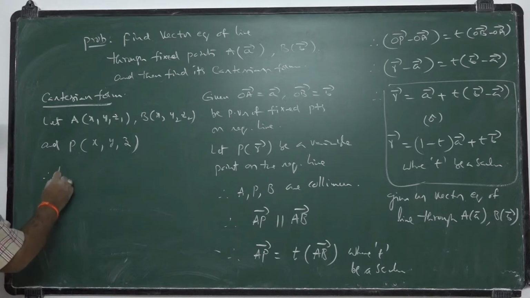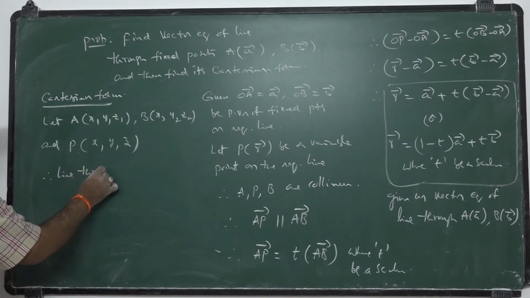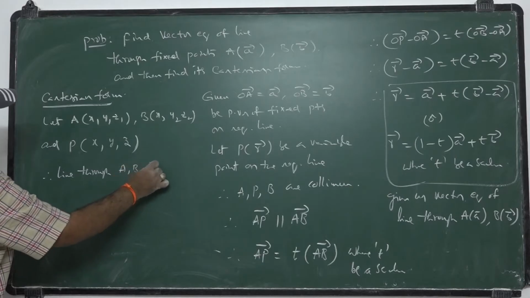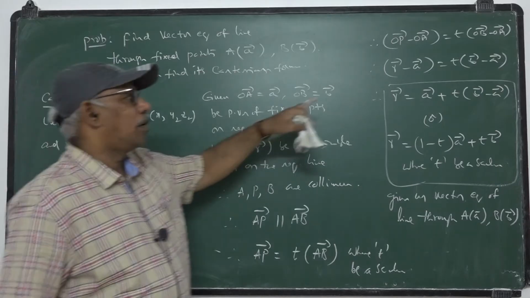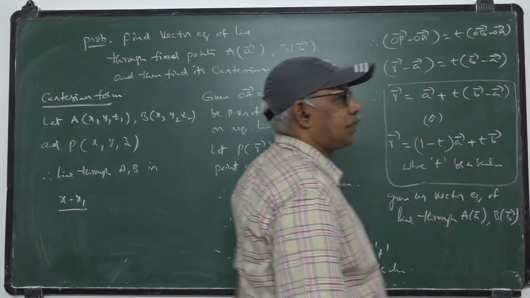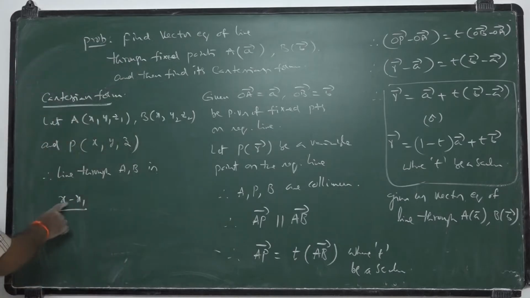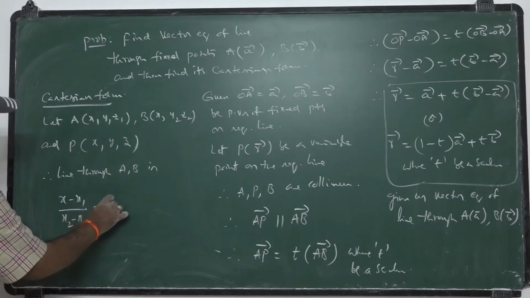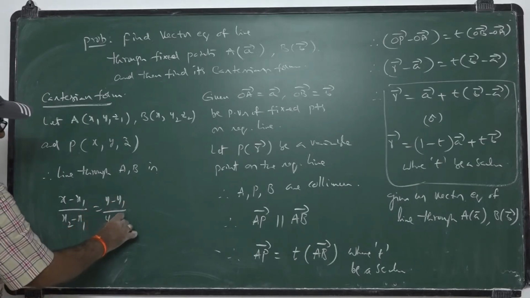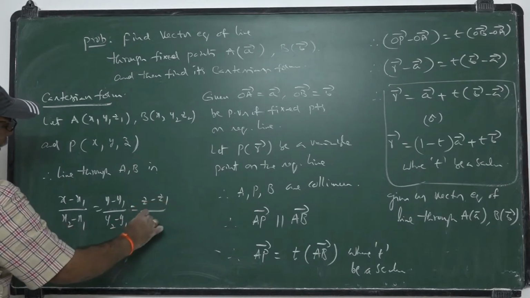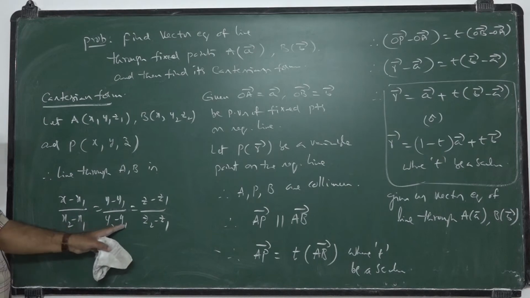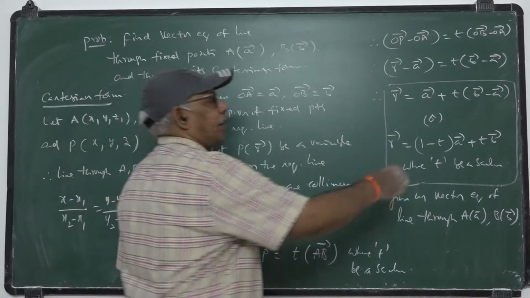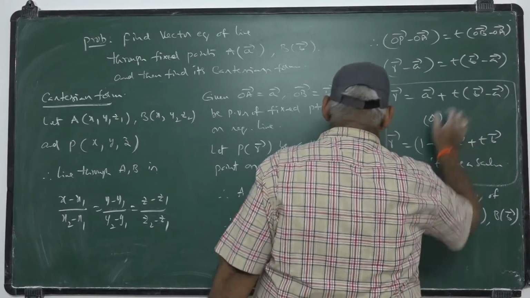So the line through A, B has the form r bar minus a bar equal to t into (b bar minus a bar). From that, (x minus x1)/(x2 minus x1) equal to (y minus y1)/(y2 minus y1) equal to (z minus z1)/(z2 minus z1), since (x2 minus x1) i, (y2 minus y1) j, (z2 minus z1) k gives us b bar minus a bar, otherwise AB bar.